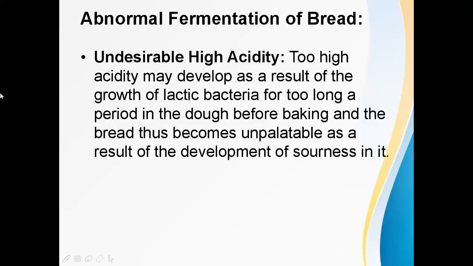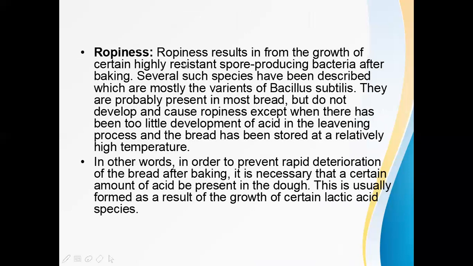So we are studying what are the undesirable changes in the bread, or abnormal fermentation. So first one we have seen is high acidity due to production of lactic acid, and the second one is ropiness. Ropiness results from the growth of spore producing bacteria after baking.